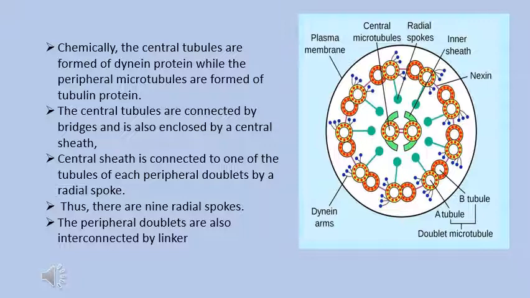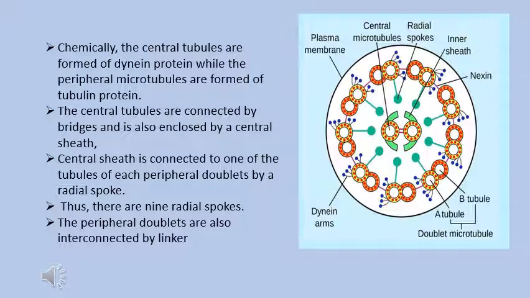The two central tubules are connected with the red colored line, that is bridges, and these are enclosed in a central sheath. The central sheath again is connected to the peripheral doublets by the radial spokes as shown in the diagram, spokes with a head and tail that are connected to the peripheral doublets in blue color.